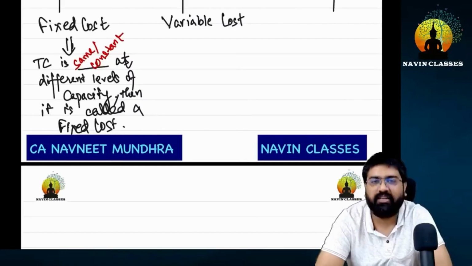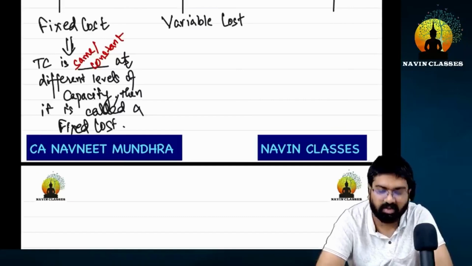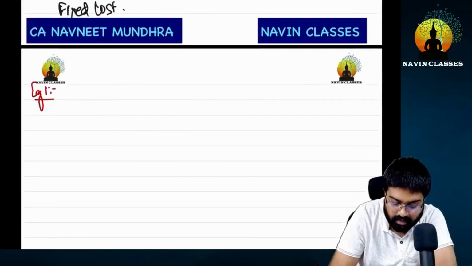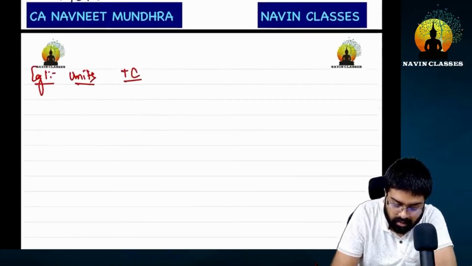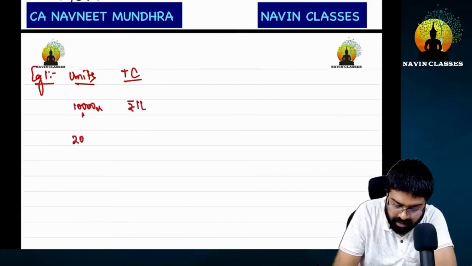Okay, now if we see total cost is same or constant at different levels of capacity, then it is called a fixed cost. Is it clear? We'll write an example. Write the example below this. Number 1. Now write units, total cost. We will write 10,000, 1 lakh rupees, 20,000, 1 lakh rupees.